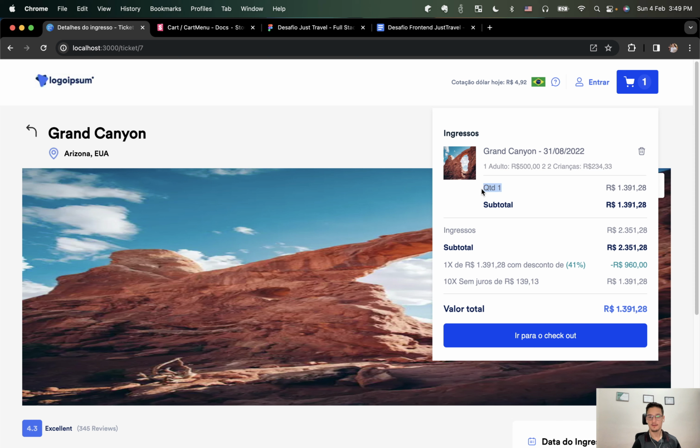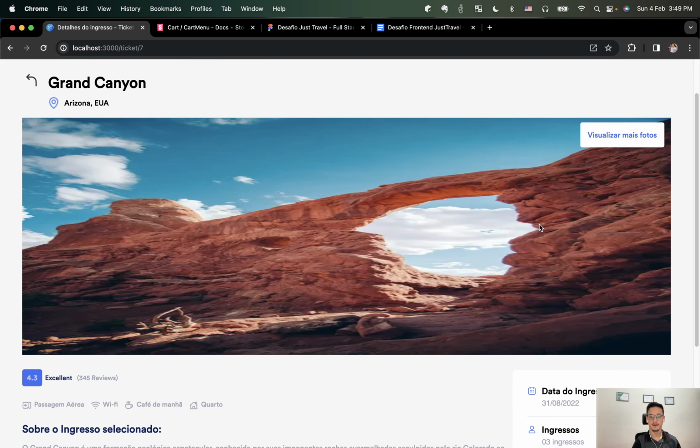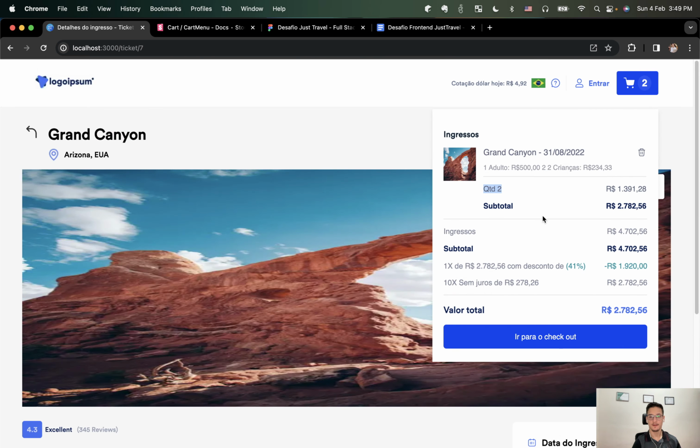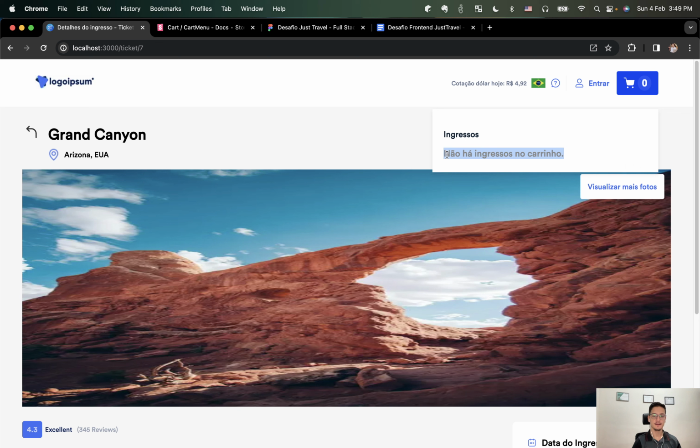And look, you have one ticket with Grand Canyon. So when we add again, it will show the quantity with the calculation updated with success. And we can also remove, so when we remove one, the quantity is decreased and the calculation is updated. When we decrease it again, we don't have any ticket, so we can't see any ticket here.